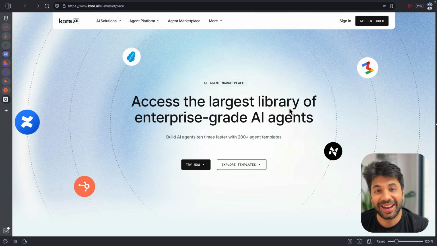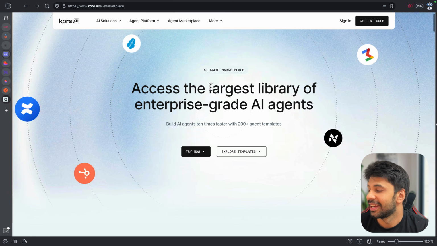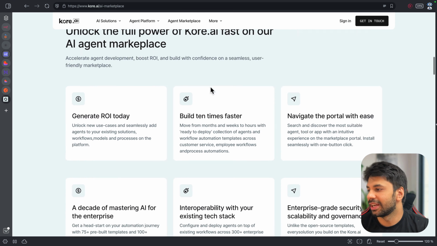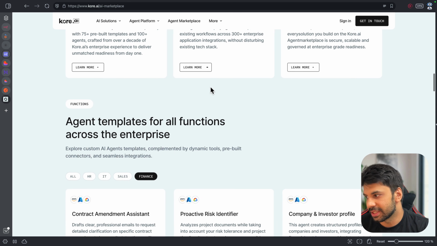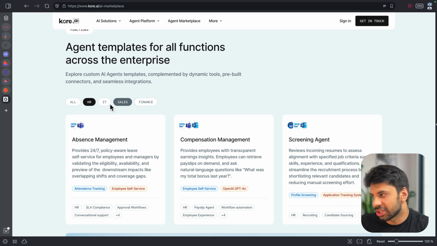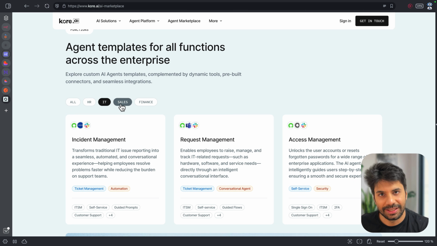Hey everyone, welcome back. So today, before I begin, I would like to show you a website which is Ko.ai. It is an AI agent marketplace. Now, on this website, you can easily see that they have provided agents for different use cases. If I scroll down, you can see that they have agents for HR, for IT, for sales, right?